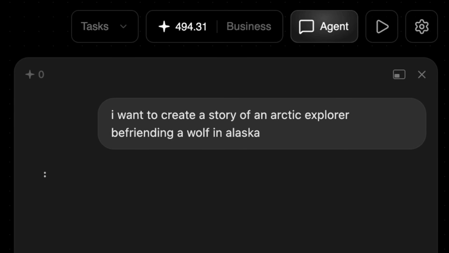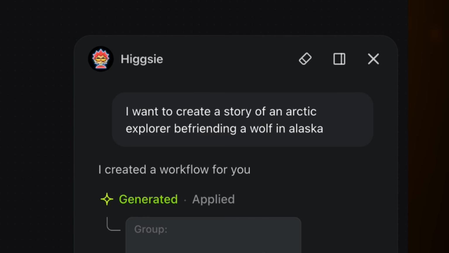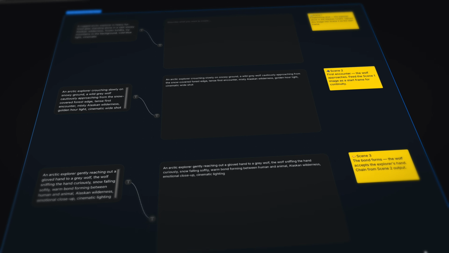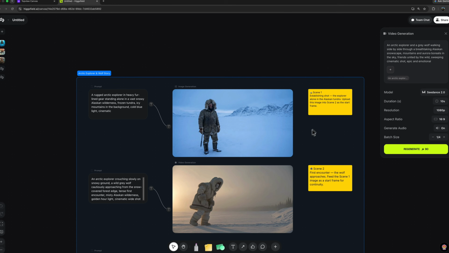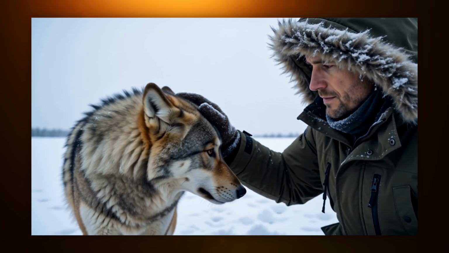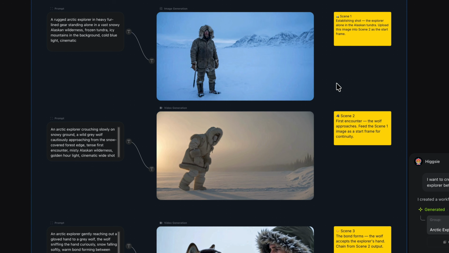So here's my test. I want to make a film about an Arctic explorer befriending a wolf. I'll drop that one line in the agent chat and then give the identical prompt to Higgsfield's Canvas agent assistant and let them do their thing. Higgsfield has given me this node structure for an image and a couple of different shots, but when I generate the assets, there's really no continuity between them at all. There's also no real story arc or anything. Higgsfield did the basic organization and node creation, but that's about it.